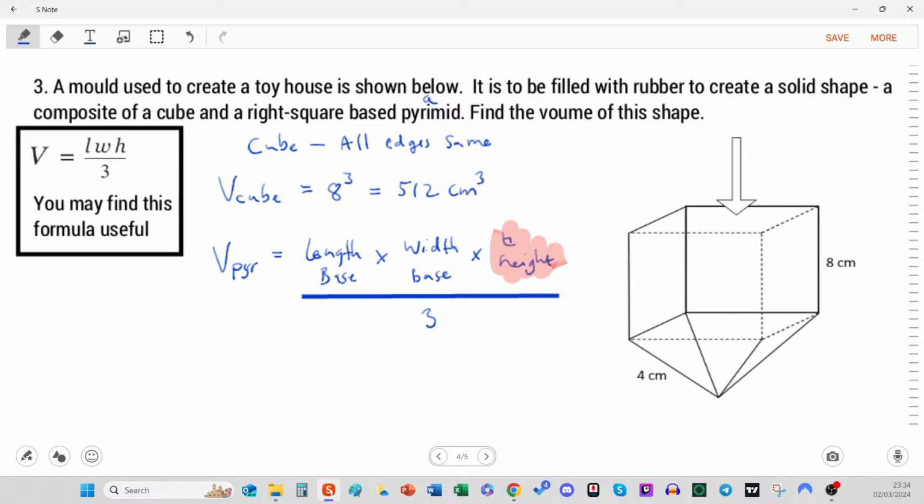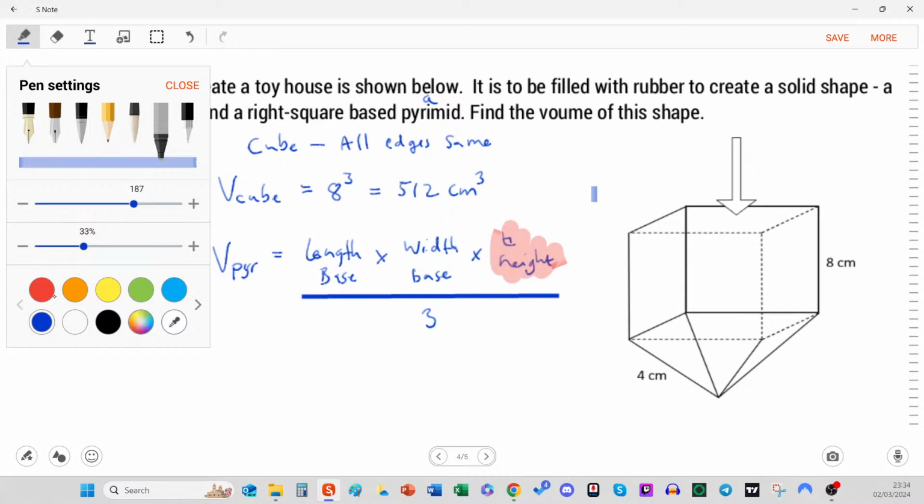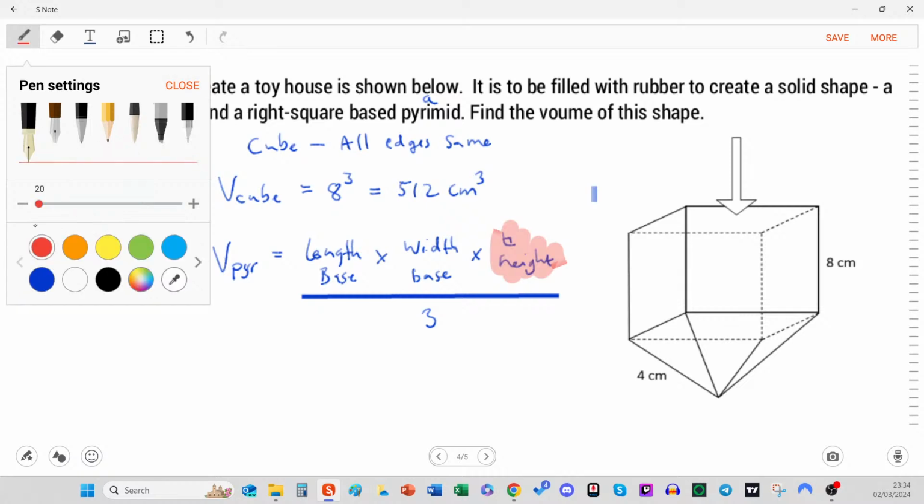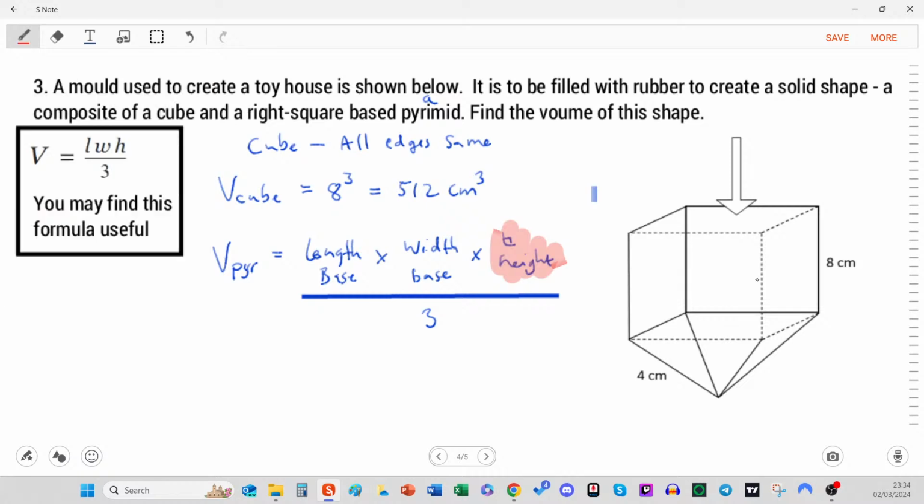Let's just be clear what we have so far. Let's move to a pen, might be nice. We have a length of the base, okay? So the base is given by the fact that this is a cube. So the length of the base is 8 and the width of the base is 8. So that's not too bad. The height is from here to here. And the only other bit of information we'll be given is this.